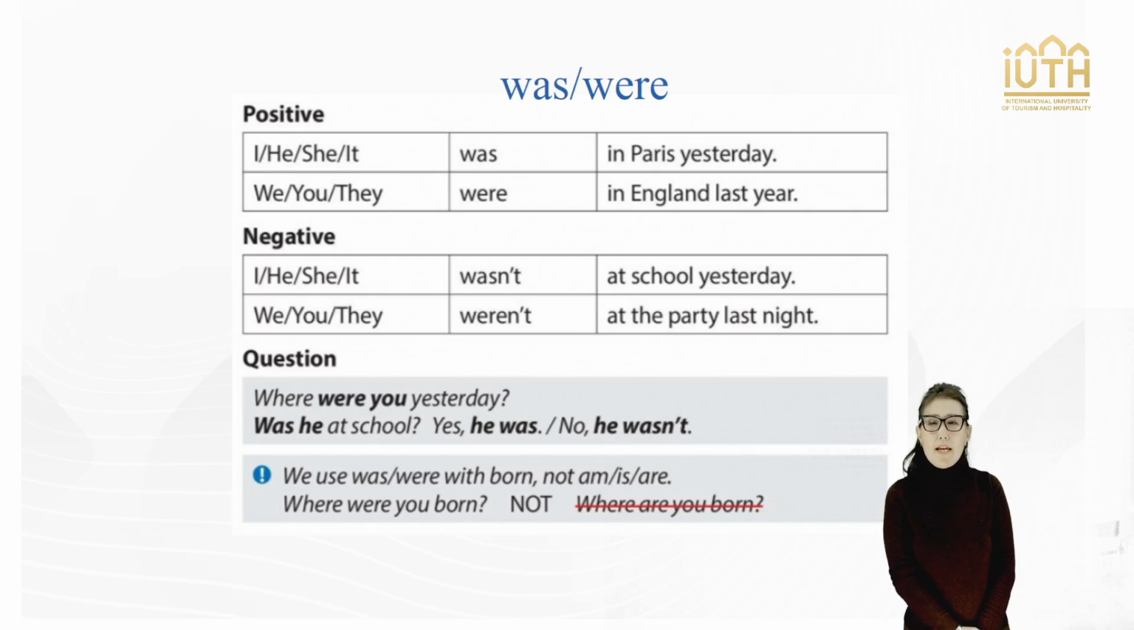Next grammar is was and were. Was and were is the past of am, is, are. Usage: was is used with a singular subject. For example, he was at home.